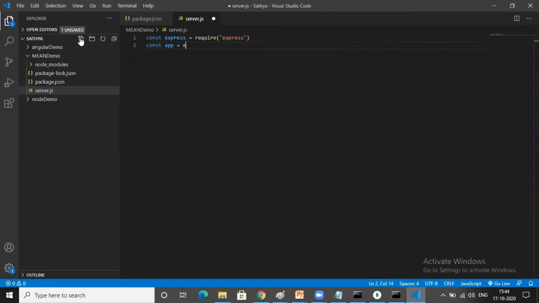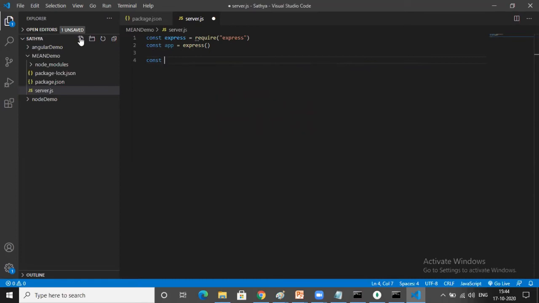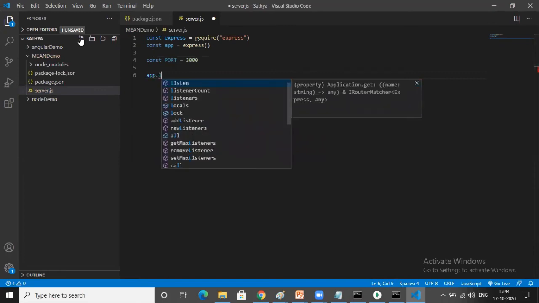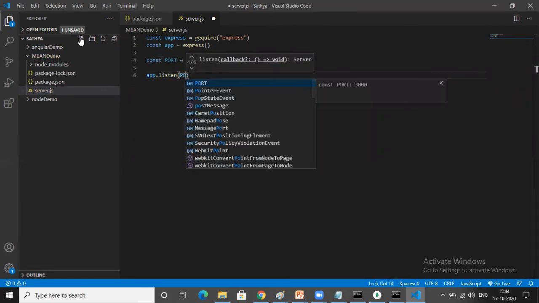It is telling that in order to start the server, we are importing the Express related modules by using require of express. And here I am creating an object for Express. Line number 1, importing the namespace. Line number 2, creating the instance for Express so that we get permission to start the server. Now here I'll set the port number, const port is equal to 3000. And my port number is listening. Is it clear?